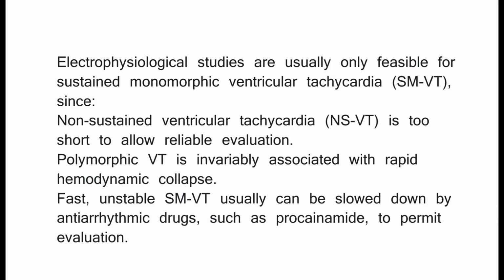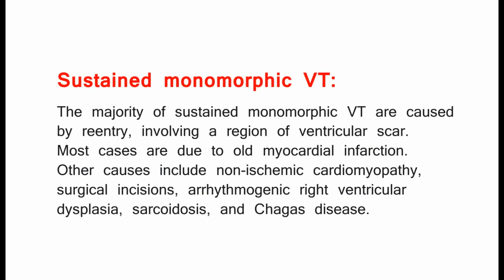Fast, unstable SMVT usually can be slowed down by antiarrhythmic drugs, such as procainamide, to permit evaluation. Sustained monomorphic VT. The majority of sustained monomorphic VT are caused by reentry, involving a region of ventricular scar. Most cases are due to old myocardial infarction. Other causes include non-ischemic cardiomyopathy, surgical incisions, arrhythmogenic right ventricular dysplasia, sarcoidosis, and Chagas disease.